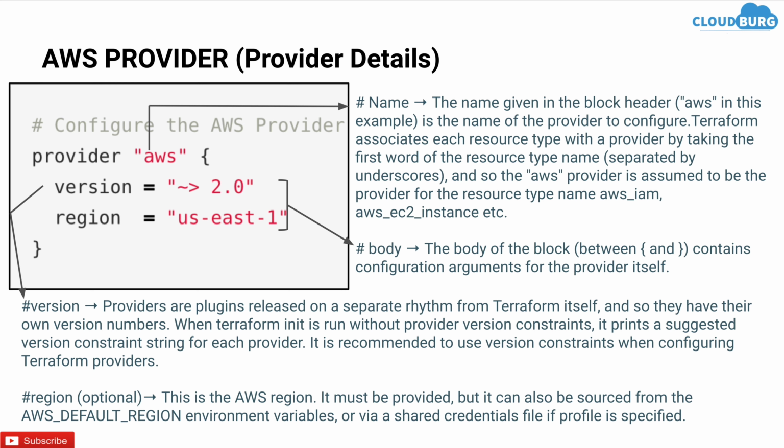Region. So this is optional. This is basically the AWS region. It must be provided, but it can also be sourced from the AWS default region environment variable or via a shared credentials file if a profile is specified. We will discuss what environment variable and credentials file are in a few minutes.